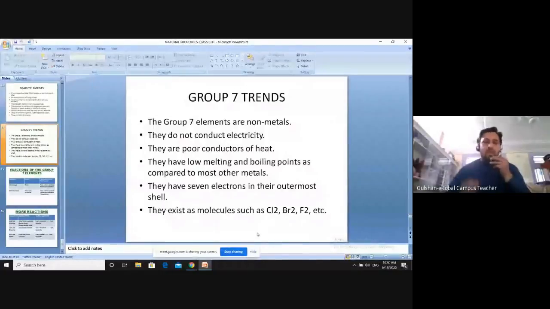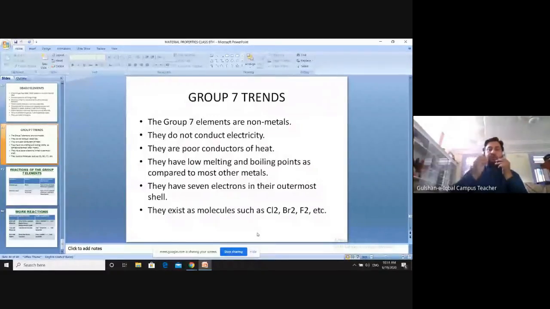Okay, and they have 7 electrons in their outermost shell. You have drawn the structure of electrons, so you know the shell. The outermost shell has only 7 electrons in them. Because of that, they are called group 7 elements. The group 7 elements are called that because they have 7 electrons in their outermost shell. If there are 6 electrons in the outermost shell of an element, that will be an element of group 6. If there are 5, it will be an element of group 5. If there are 4, it will be an element of group 4.